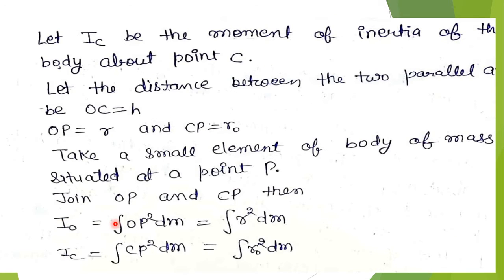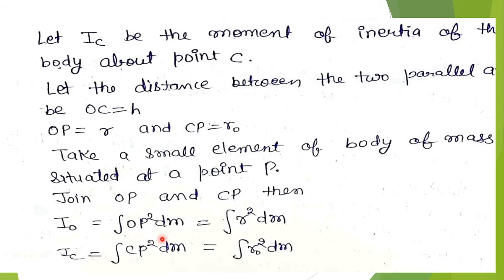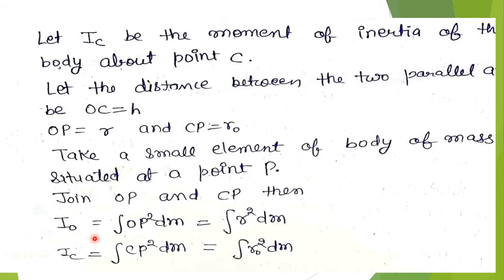Then I0 equals OP square dm, and OP equals R, so we write R square dm, and IC equals CP square dm, that is R0 square dm. So we have these two equations.